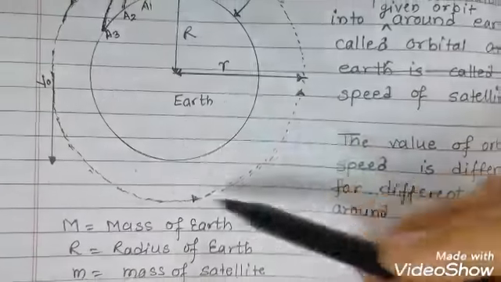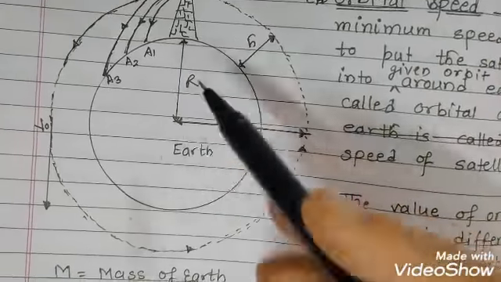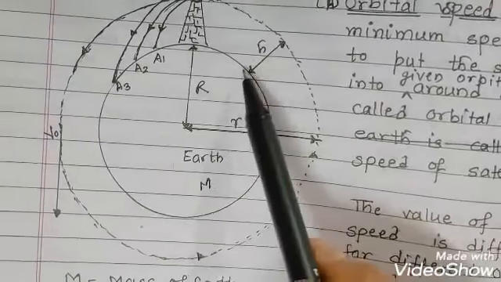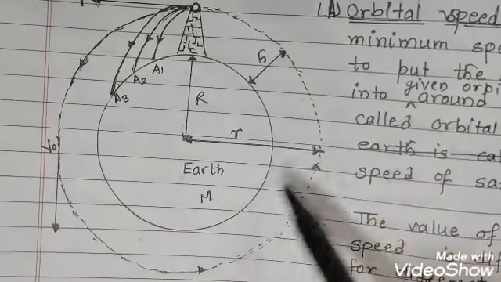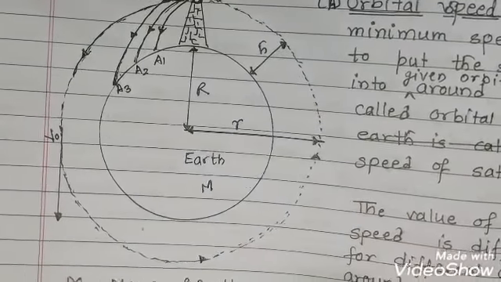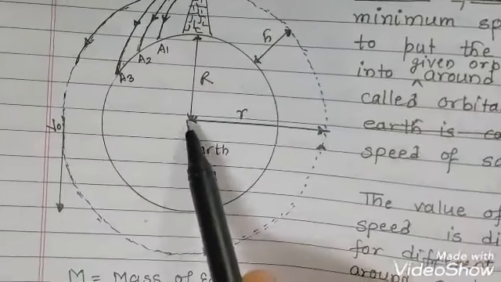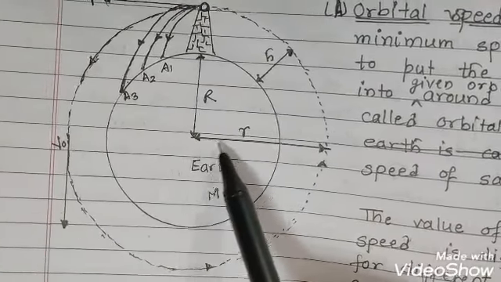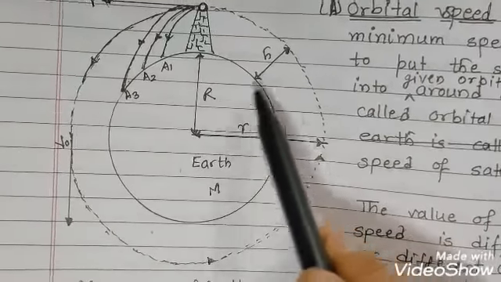For example, you will see here this is the Earth, and the radius of Earth is R, the mass of the Earth is capital M, and you will see from the Earth's surface some height h. We are setting this satellite, which has mass small m, at this height h. The radius of the orbit from the center of the Earth is small r. That means small r is equal to R plus h here.